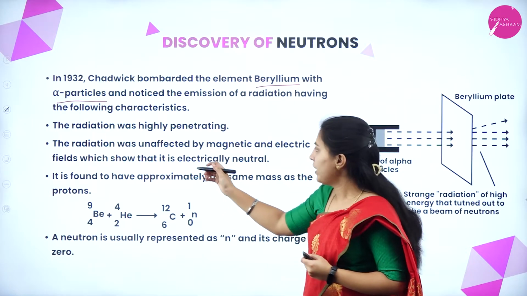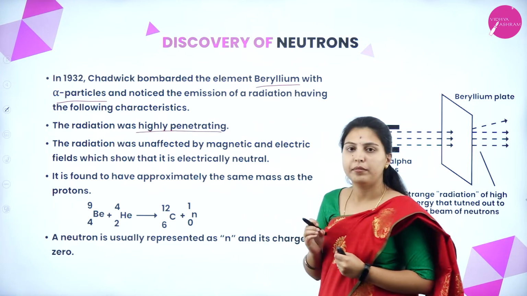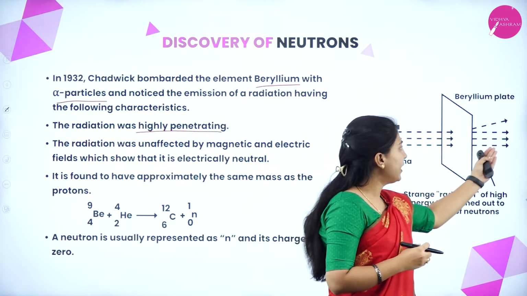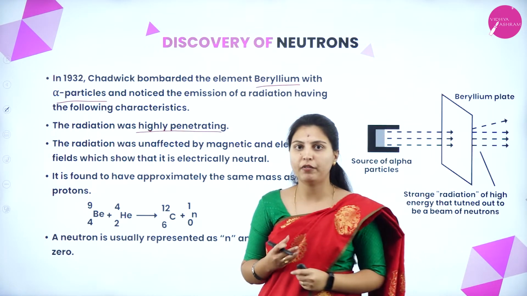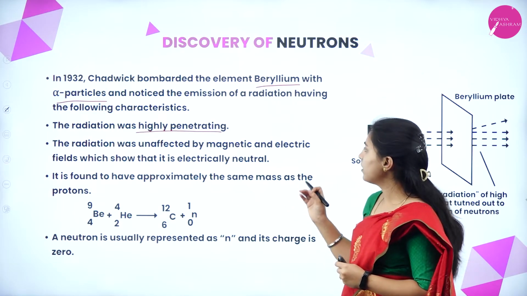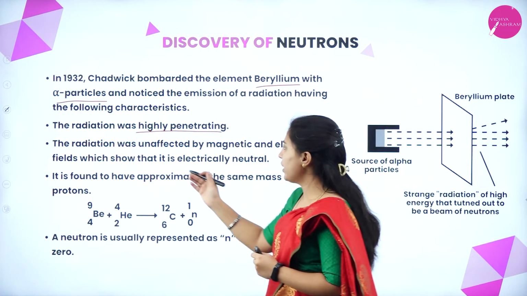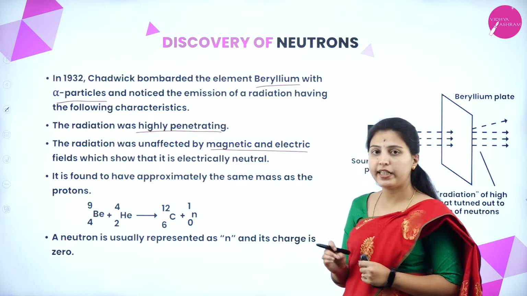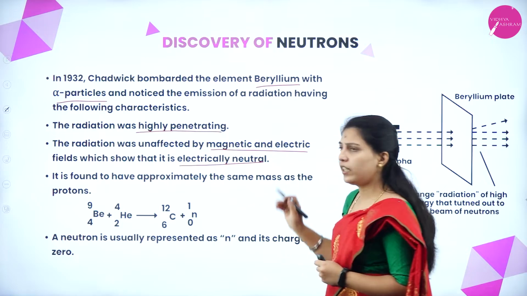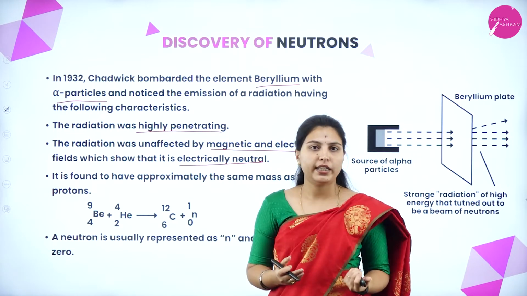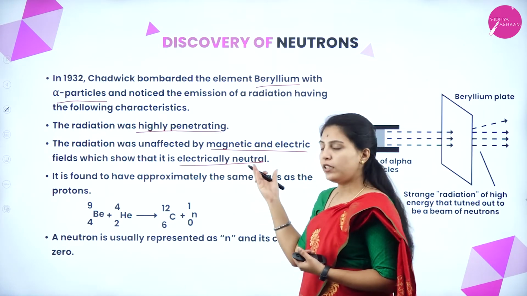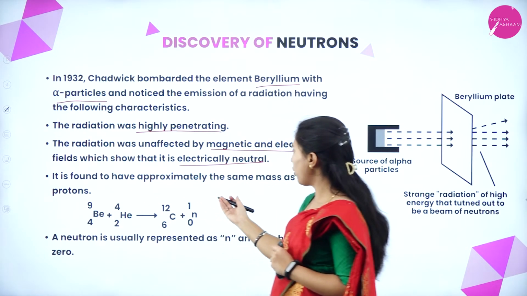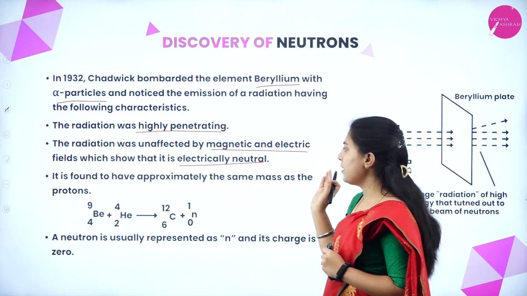They had highly penetrating power, because after directing, the radiation penetrated and came out with high power. Those particles we call neutrons. The radiation was unaffected by magnetic and electrical field, which shows that it is electrically neutral. It isn't deflected towards a magnetic or electrical field. So we can conclude that neutrons are electrically neutral.